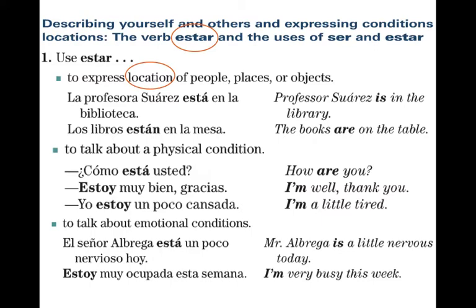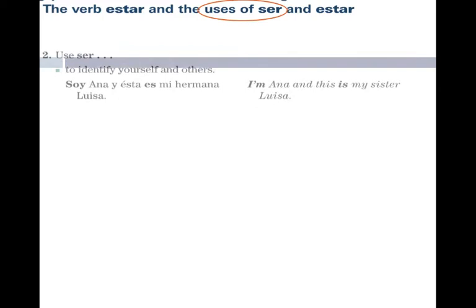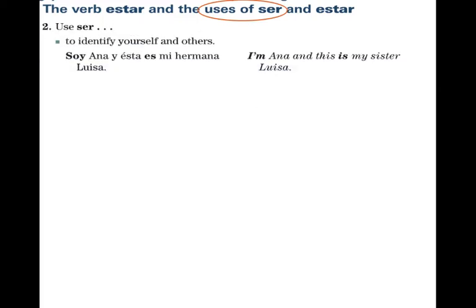So to summarize, you use estar to express location, physical condition, and emotional conditions. Let's take a look at when you use ser. Use ser to identify yourself and others. Soy Ana, y esta es mi hermana Luisa. I'm Ana, and this is my sister Luisa. So you're identifying yourself and others, stating names. You're using ser.